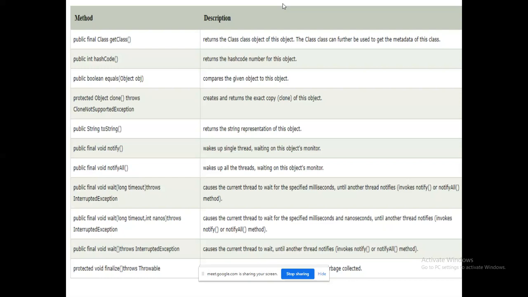Next, toString. So I am able to convert a data type into the data type string. String is again a derived data type in Java.